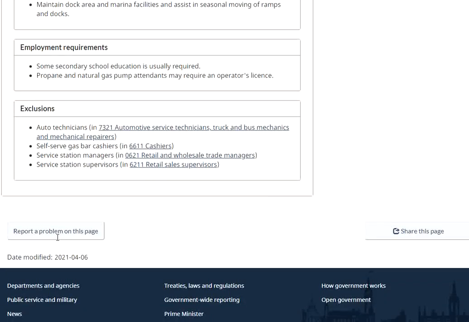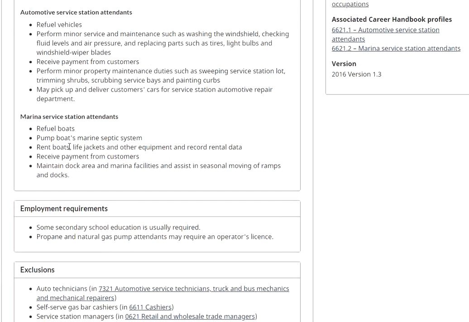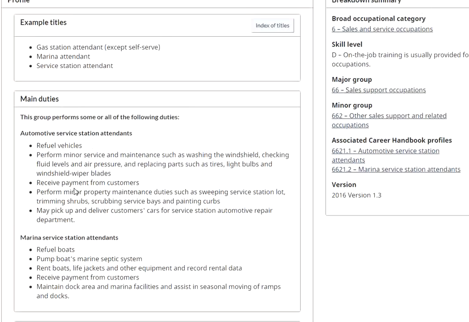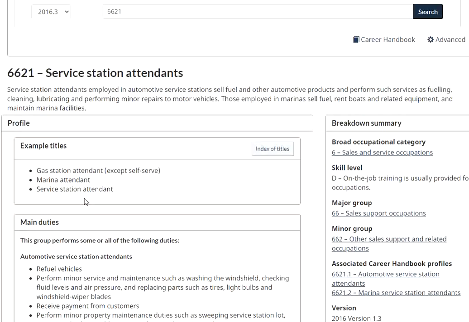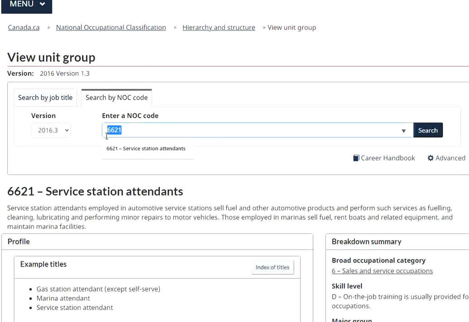Then these are the other responsibilities. If you think you are close to them, like maintaining the dock area, marine facilities, and assisting with seasonal moving of ramps and docks, just go through it. If you think you are close to it, you will be able to put your application under this NOC. So just make sure you are very clear on that.